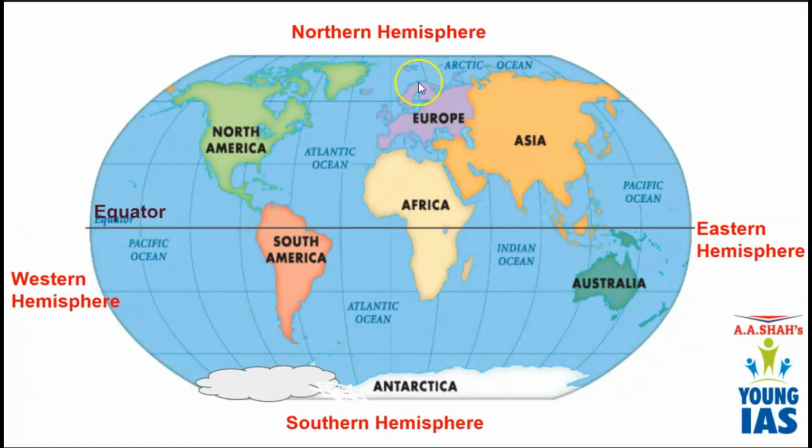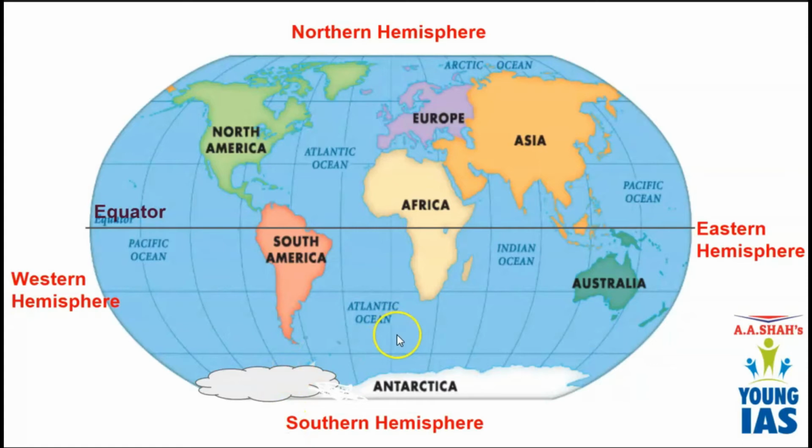The upper portion, which is towards the north side, is called the northern hemisphere, and the portion towards the southern side is called the southern hemisphere. Northern hemisphere, southern hemisphere. And as you know, among the four directions we have east as well as west. The eastern portion of the world is called the eastern hemisphere, and the opposite one is called the western hemisphere. Okay?